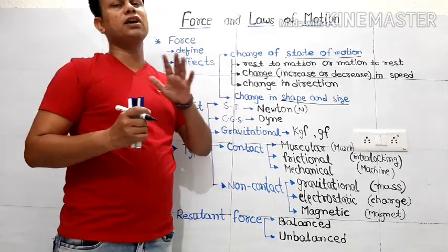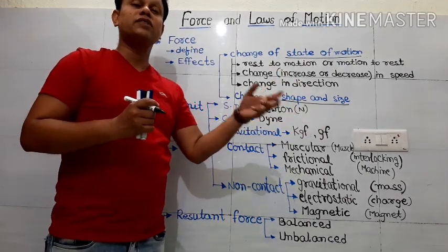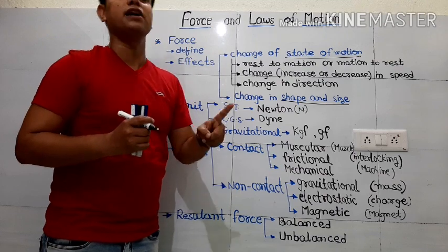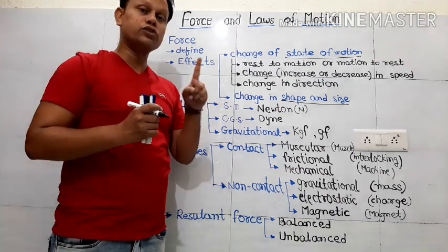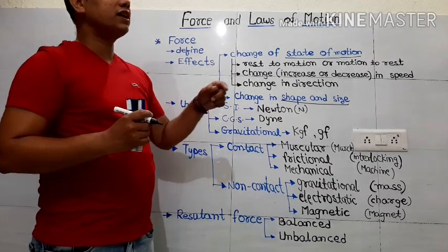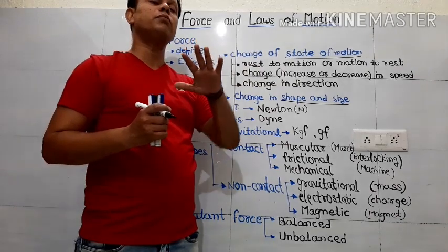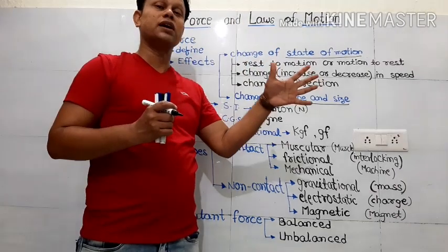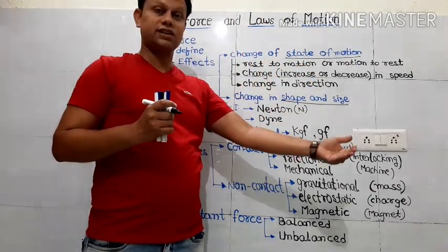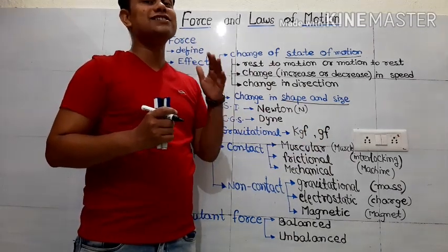Wherever you see that a body at rest has started moving, that means somewhere force is there. Without force we cannot bring any change. The same goes for motion to rest, vice versa. If something is in motion and wants to come to rest, then in that situation also a force is needed.